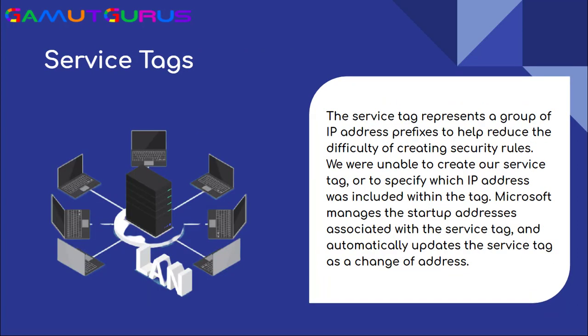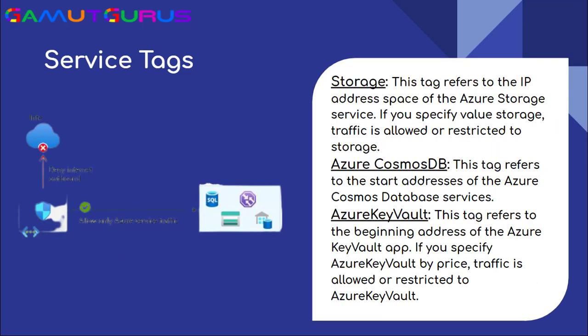Let's talk about what Azure service tags are. A service tag represents a group of IP address prefixes to help reduce the complexity of creating security rules. We are unable to create our own service tag or to specify which IP address was included within the tag. In Microsoft Azure, Azure manages the address prefixes associated with the service tag and automatically updates the service tag as addresses change.